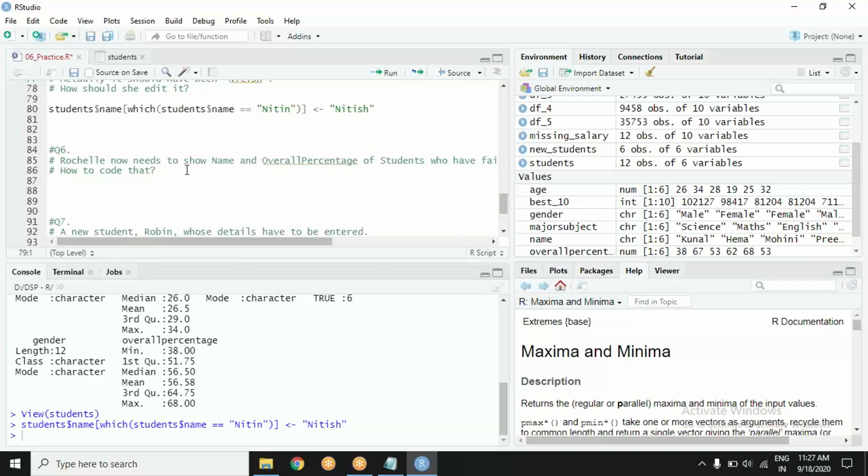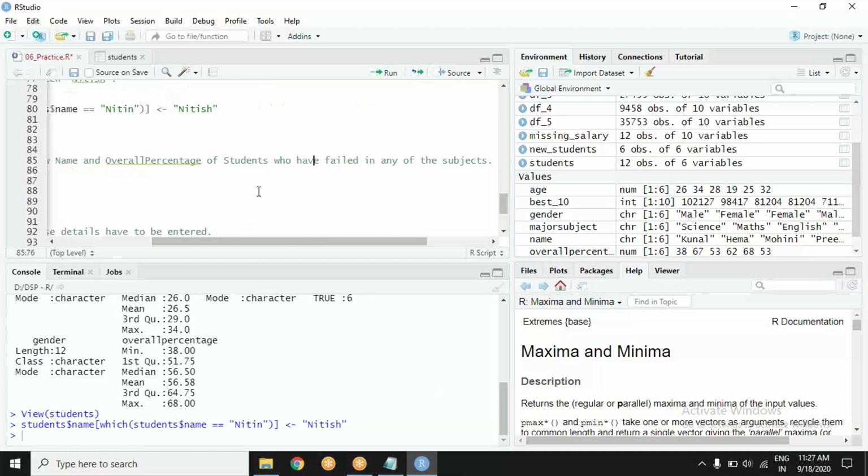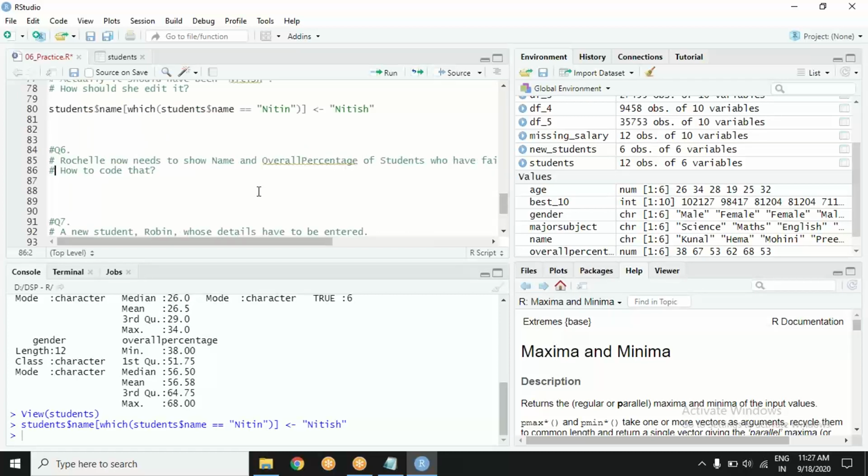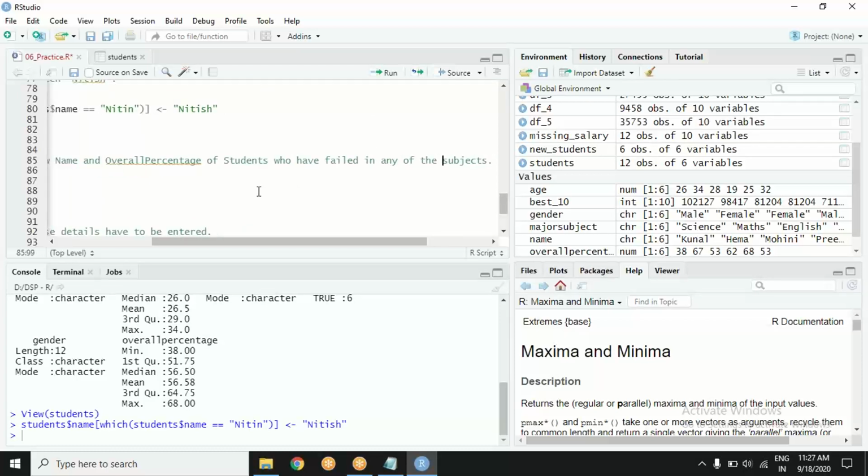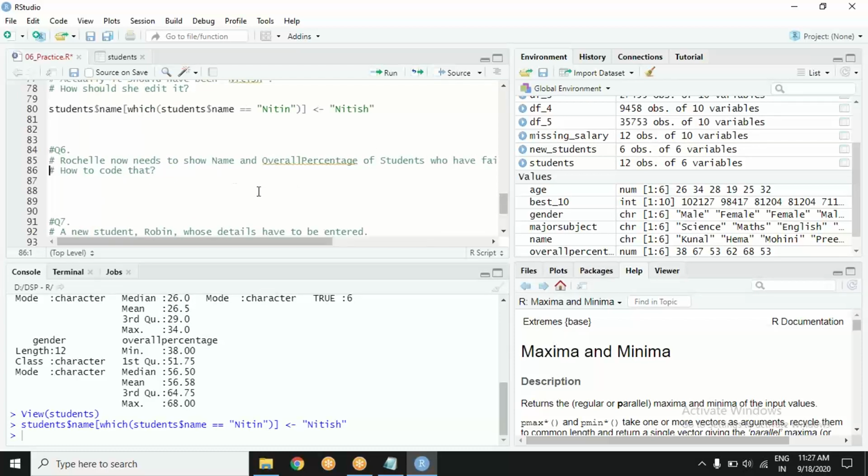Question number 6. Rochelle now needs to show the name and overall percentage of students who have failed in any of the subjects. Okay, how to code that? You got the idea what is demanded? Those who have failed in any of the subjects.